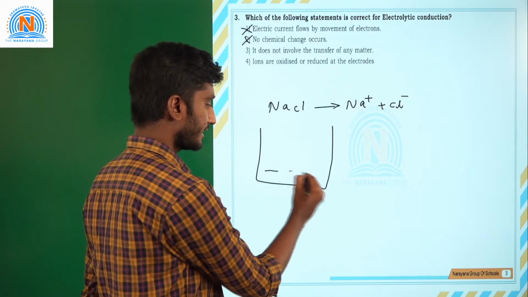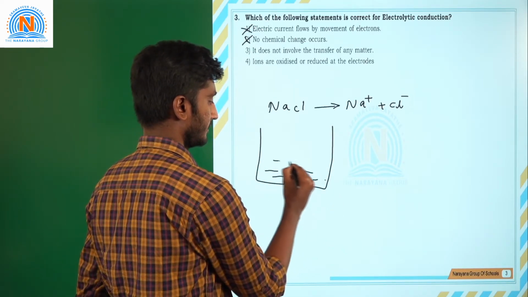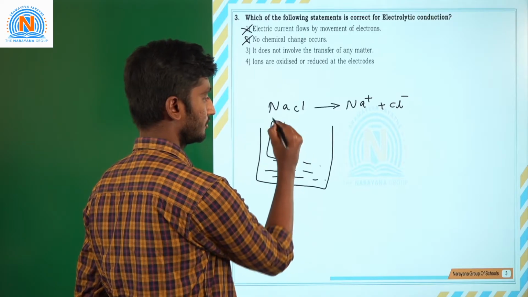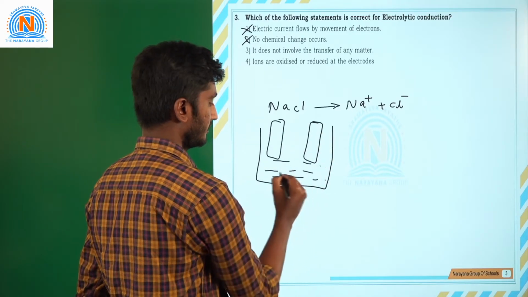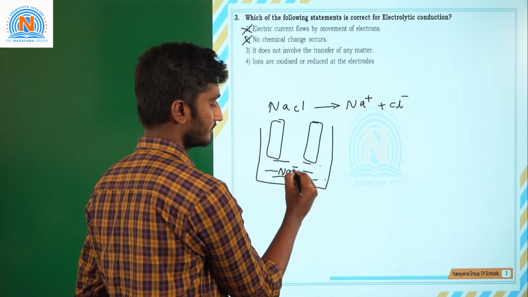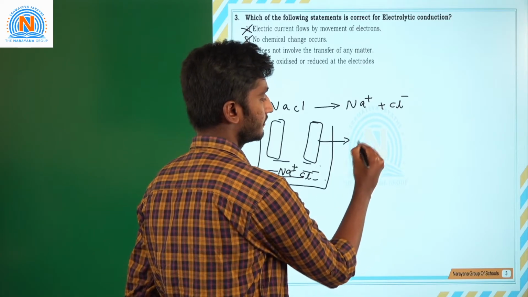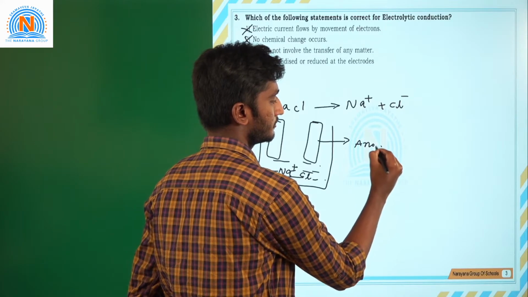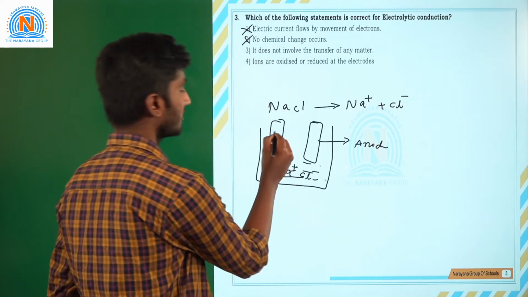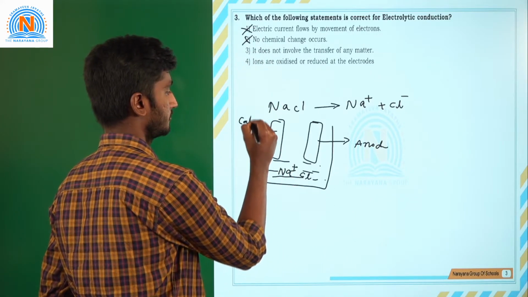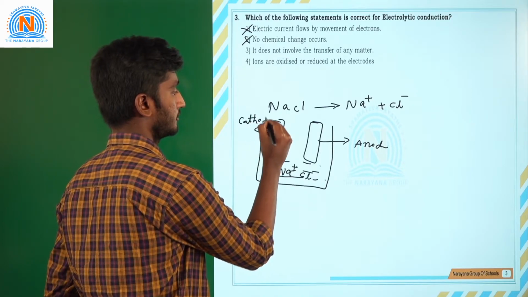In an electrolytic cell, these two are the electrodes. You have Na plus and Cl minus. One is the anode and the other one is the cathode.